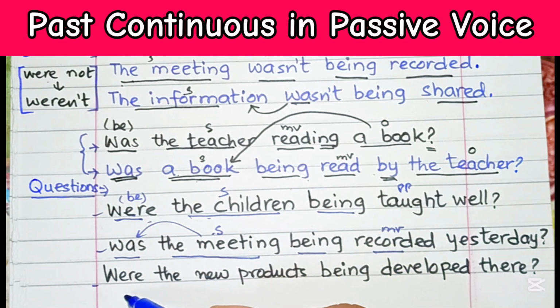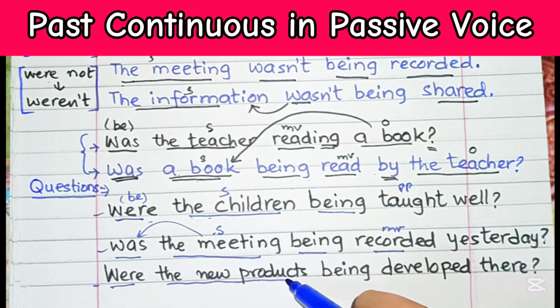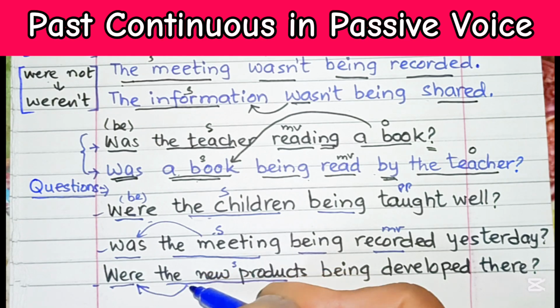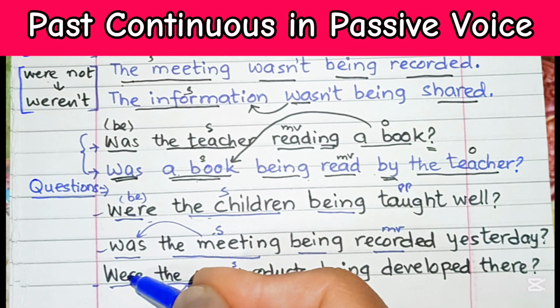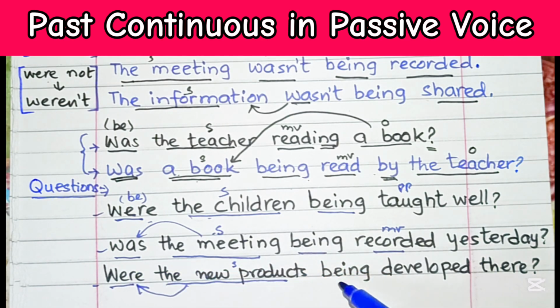Then this last sentence, were the new products being developed there? This is verb be in the past tense, and the new products, this is the subject, and we know this verb be matches the subject, the new products, were. So that's why, were the new products being developed there? This is the main verb, and this is also past participle form, developed, developed, developed.